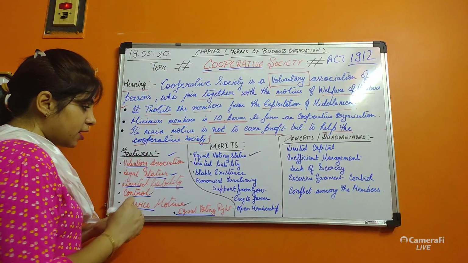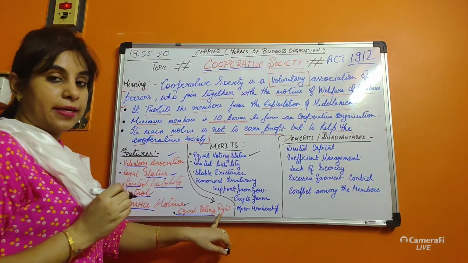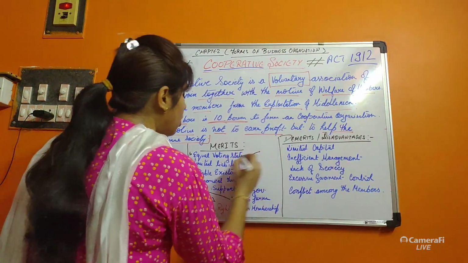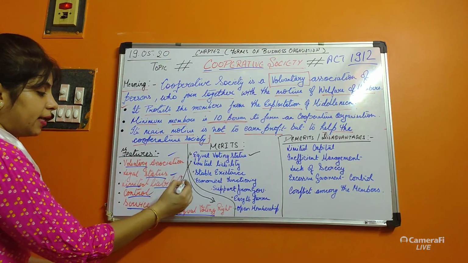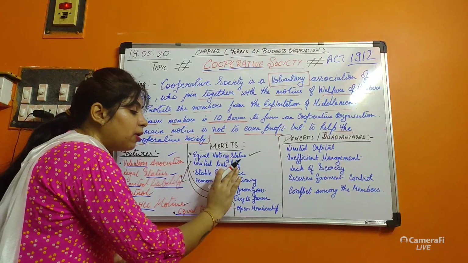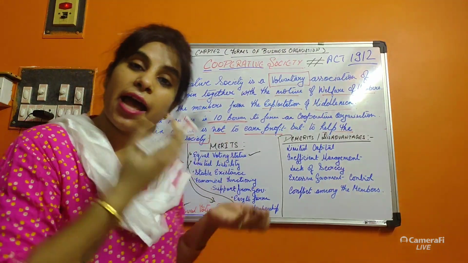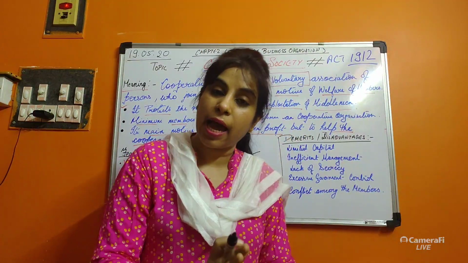We have already understood the equal voting rights. Now, limited liability. See, again we are coming with limited liability. How is limited liability a merit? I have already told you, because that liability is according to the capital.